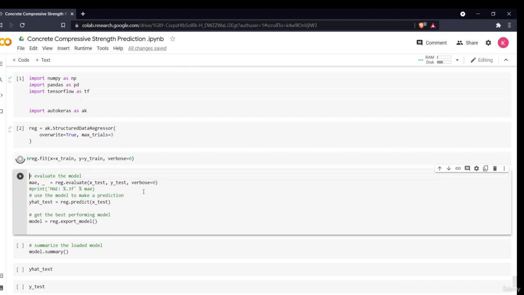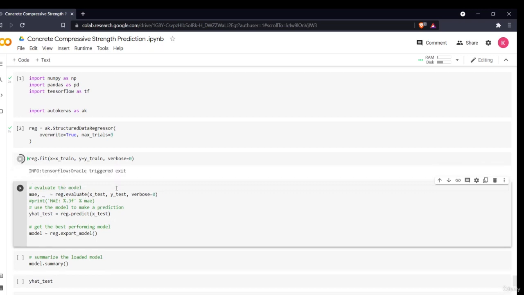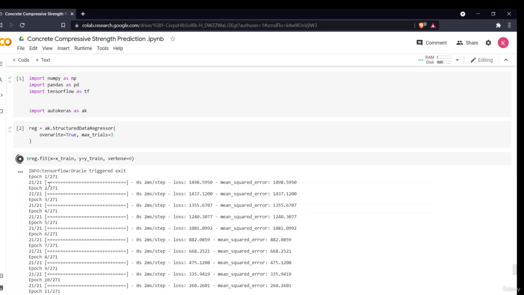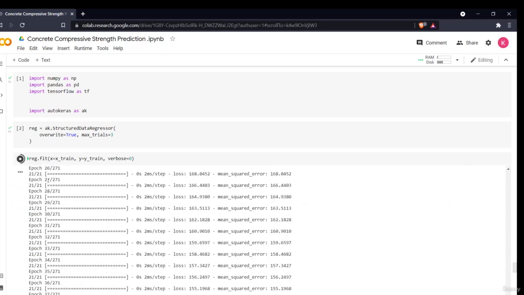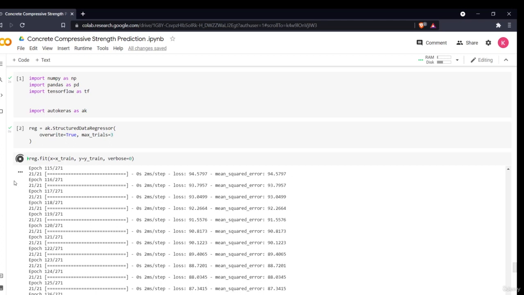In the next step, I'll be evaluating the model, the same thing which I did earlier in the Keras module. I'll say reg.evaluate. I am passing my x test data and my y test data. Now, as you can see, it is getting evaluated. It is using 271 epochs, right? It selected the epochs on its own. It did all the calculation behind it, and it has selected the right number of epochs which is necessary. Previously we selected only 100 epochs.